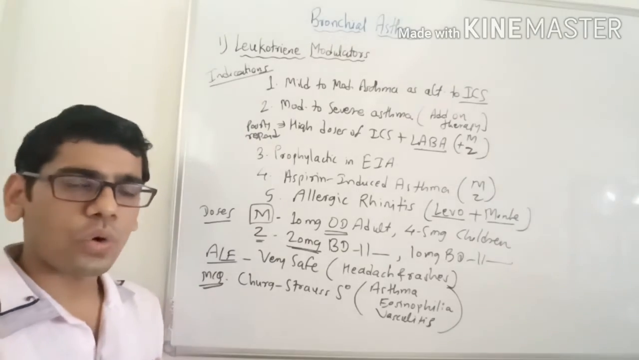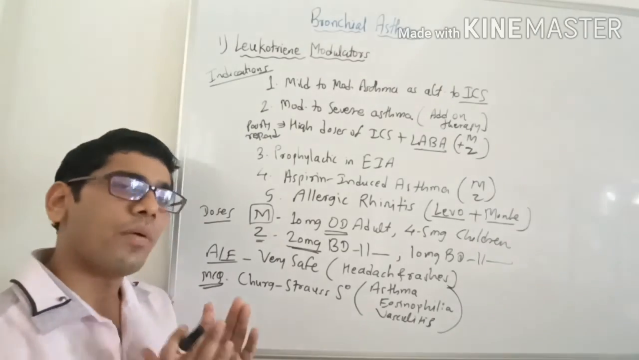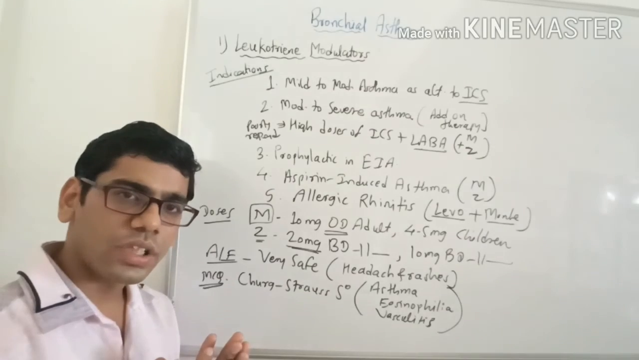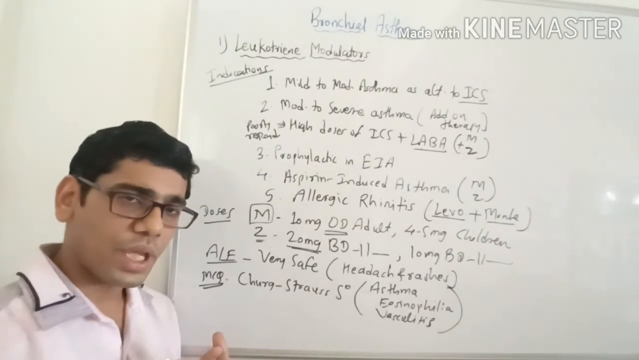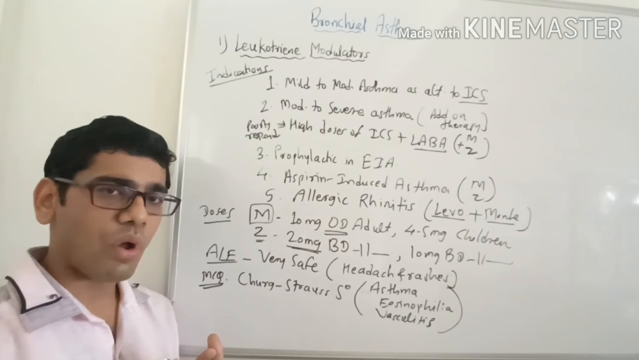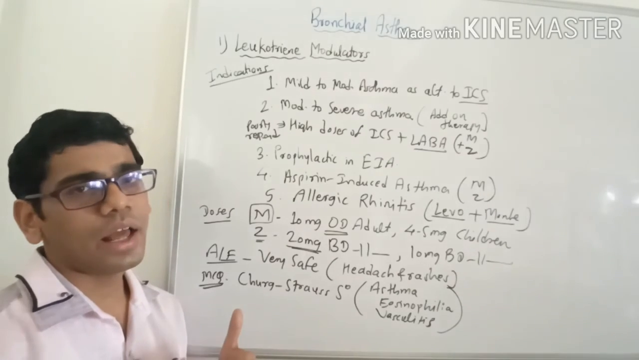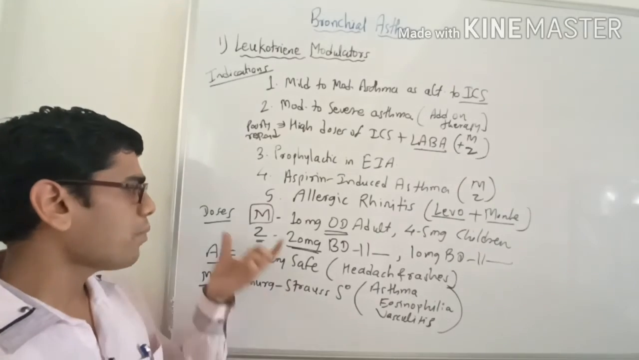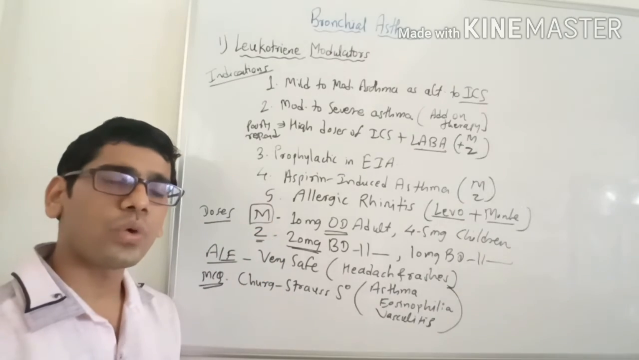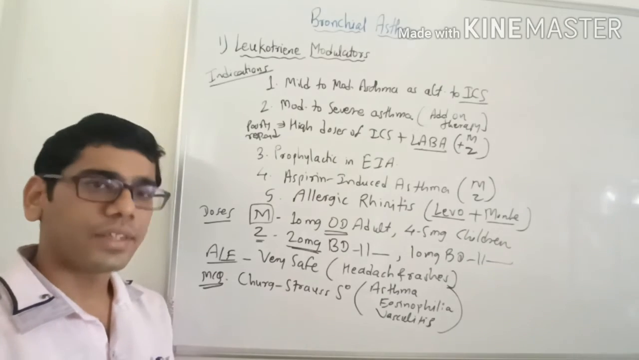So that is all about leukotriene modulators. Just to revise, zileuton, which is a 5-lipoxygenase inhibitor, also asked as an MCQ, is not preferred because of its hepatotoxic potential. So continuous monitoring of liver function is required, and it has a short duration of action, so it has to be given 4 times daily. That's why montelukast and zafirlukast, which are leukotriene receptor antagonists, are preferred.